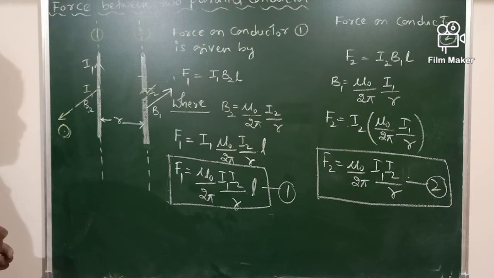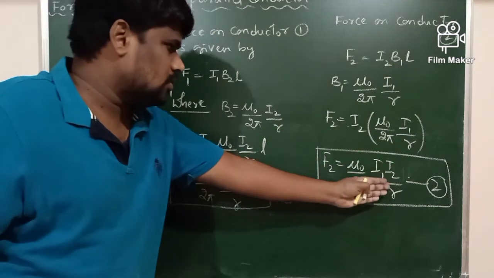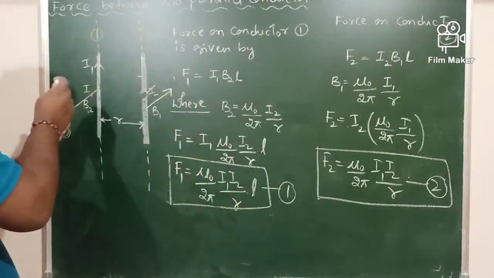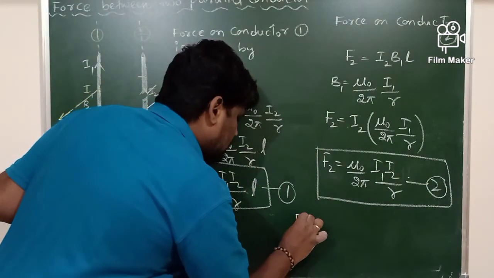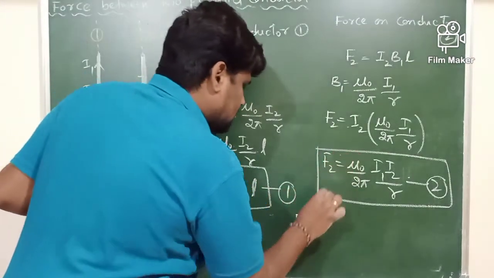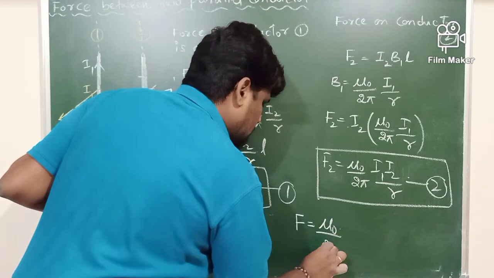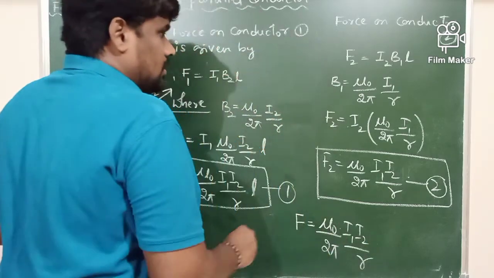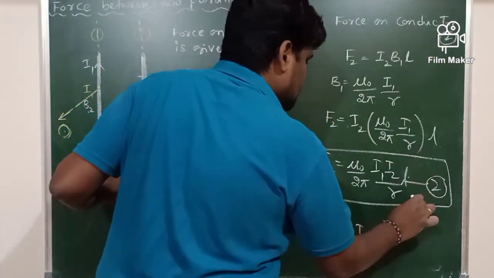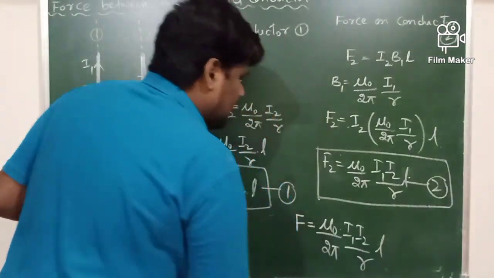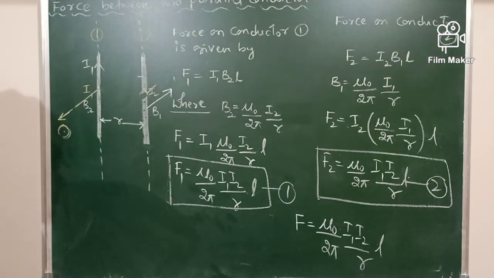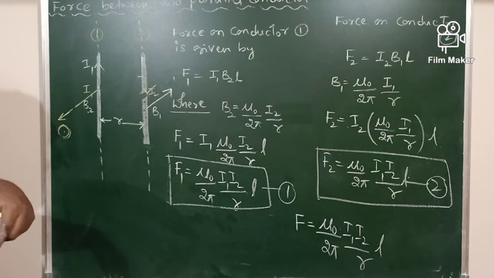Force acting on the first conductor due to the magnetic field of the second conductor are respectively given by what? Equation 2 as well as equation 1. Look at equation 1 as well as equation 2. In general, the force between the two conductors is given by mu naught by 2 pi, I1 I2 divided by R into L, which is an expression for the force between two parallel conductors carrying current.